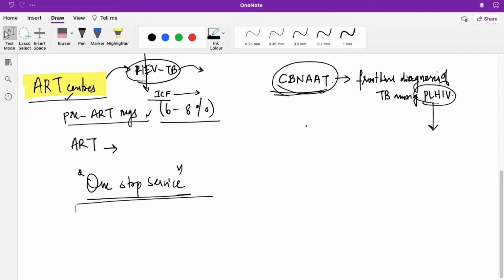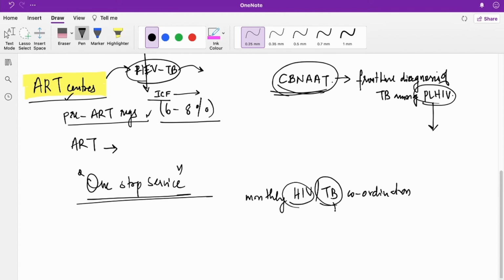All these people should be documented and line listed, and there is a monthly HIV TB coordination meeting, since these are two separate programs. HIV under NACP and TB under NTEP, so the officials from both, ICTC counselors and NTEP program staff, will participate in the monthly HIV TB coordination meeting.